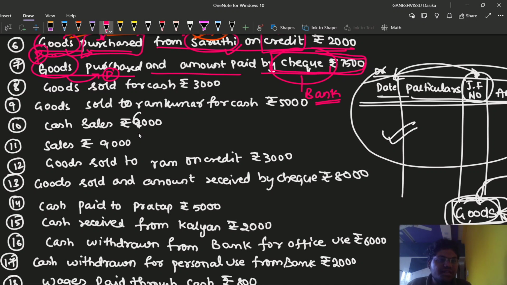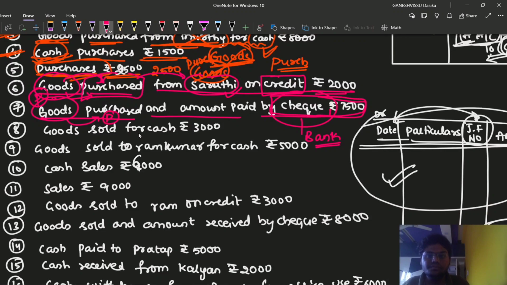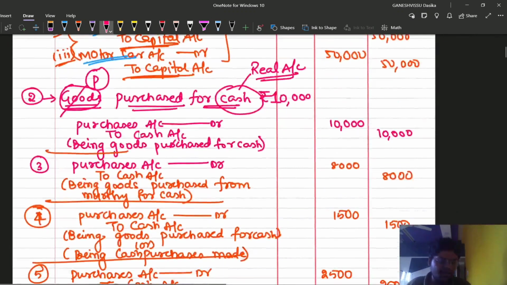So goods are purchased, a real account, rule: debit what comes in. Goods are coming in, so purchases account is debited, because goods are replaced by purchases account. And amount paid through check, what is going out? The amount is going out in the form of check. We replace check with bank account. So purchases account debit to bank account 7,500.